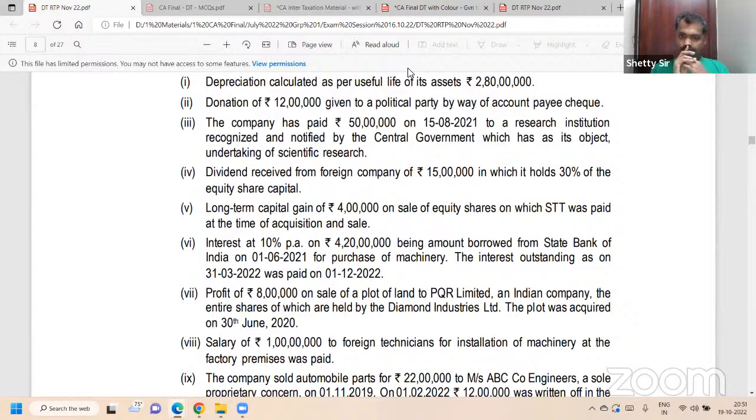Total interest: 420 lakh into 10 by 100 into how many months? Quick. 10 by 12. Very good. Super. Excellent. You're responding very well.